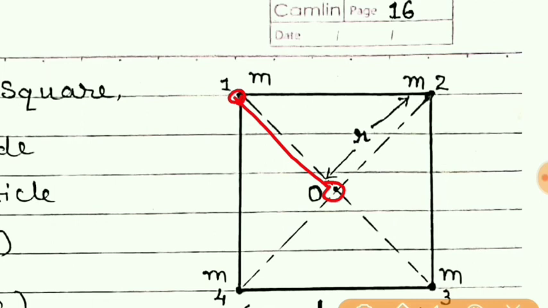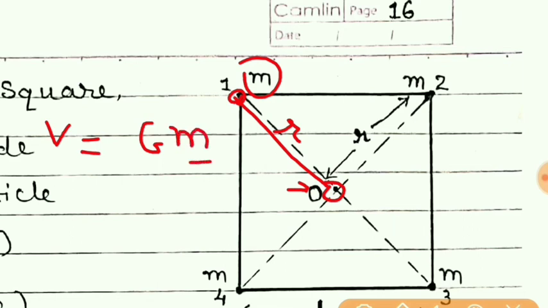So we can write the potential at point O due to this mass m at a distance r as V is equal to G, mass is m and distance is r, but always negative. So this is the potential due to this mass only.